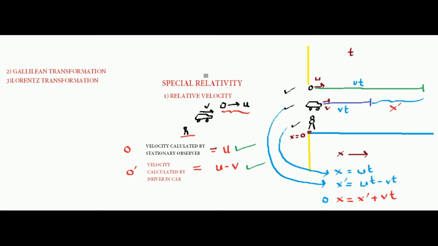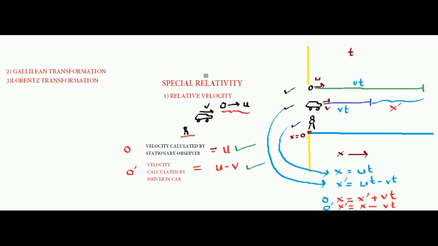Now, what does the driver in the car say? The driver in the car is observer O dash. The driver says that the coordinate that he measured is x dash. So this coordinate is equal to the coordinate that the stationary person measured minus the distance that the driver has covered.